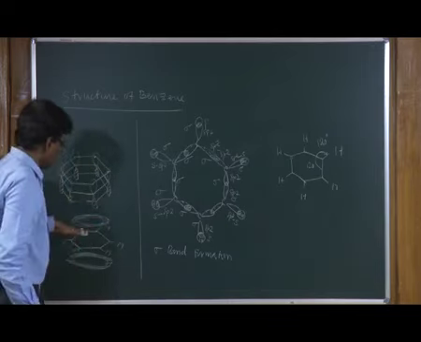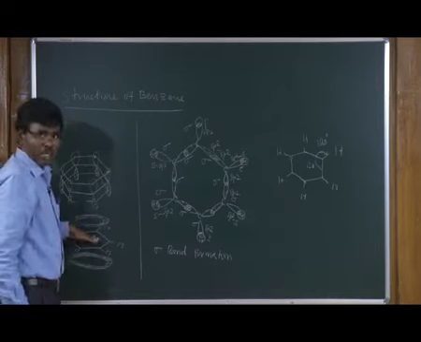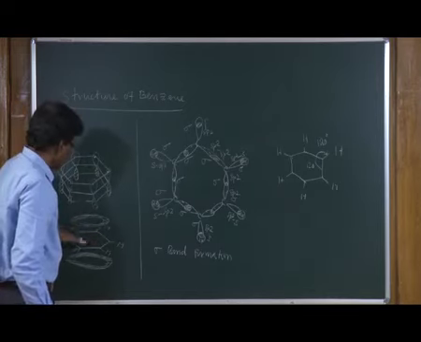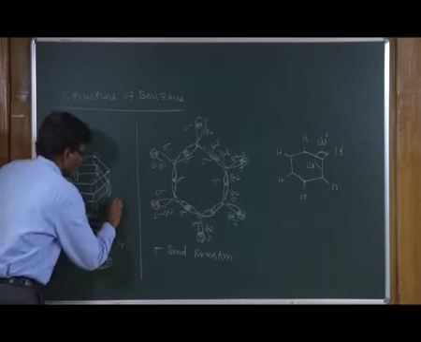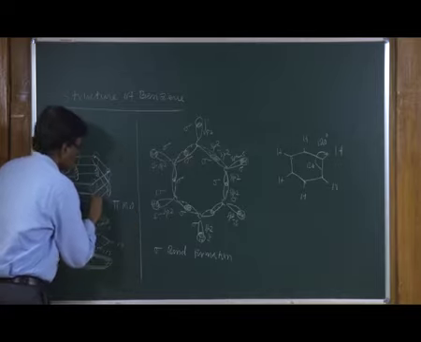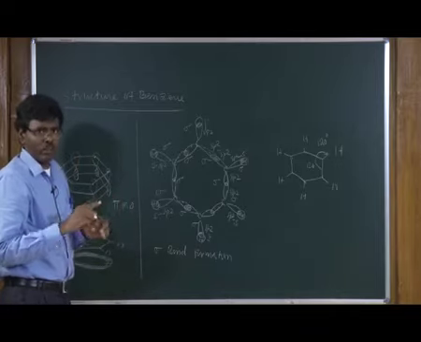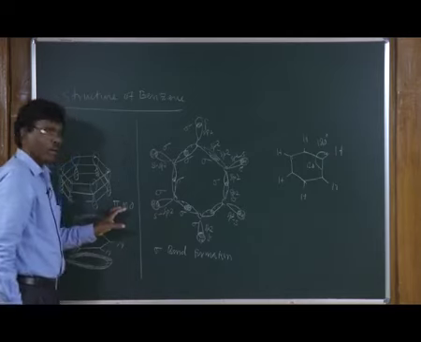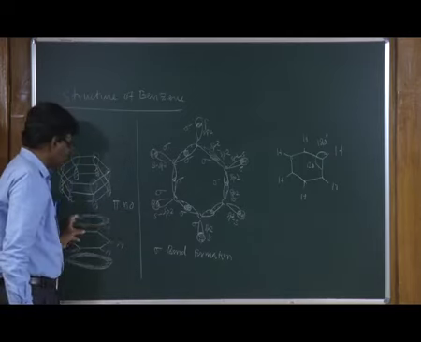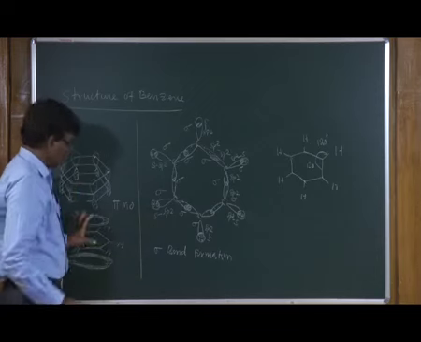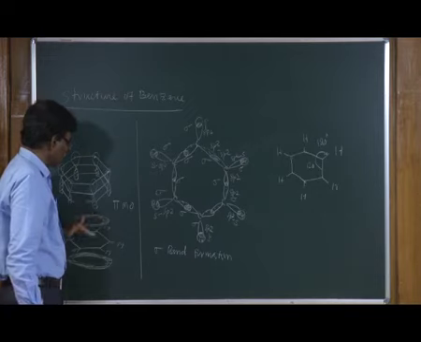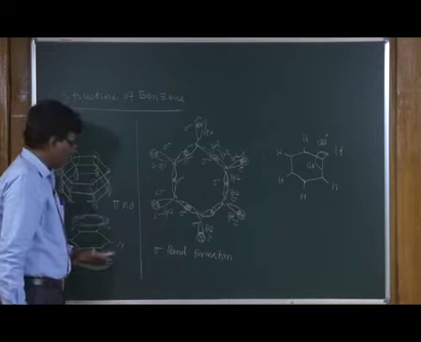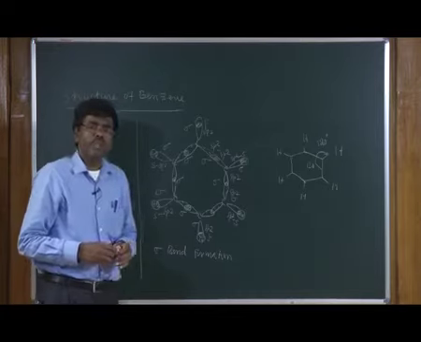And as you can see here, above and below the plane, this is your benzene ring, and above and below the plane you have the pi molecular orbital. So, this is a p orbital, the 6 p orbitals overlap together to form a pi molecular orbital which has 6 electrons, they are delocalized, and 50% of this pi molecular orbital is above the benzene ring and 50% of the molecular orbital is below the benzene ring, which makes it more stable.